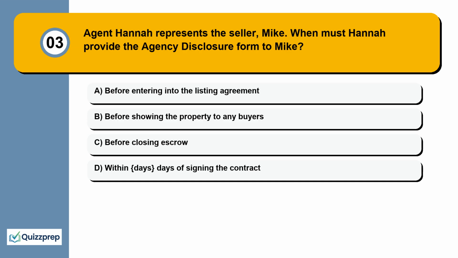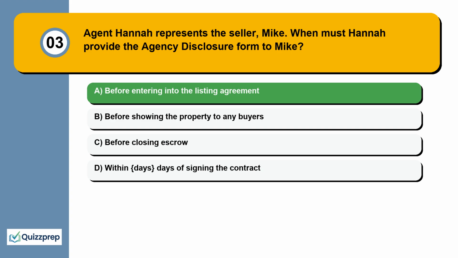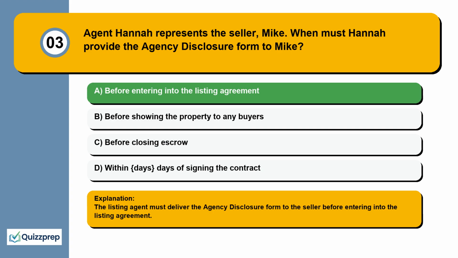Question 3. Agent Hannah represents the seller, Mike. When must Hannah provide the agency disclosure form to Mike? Before entering into the listing agreement, before showing the property to any buyers, before closing escrow, within days of signing the contract. The listing agent must deliver the agency disclosure form to the seller before entering into the listing agreement.